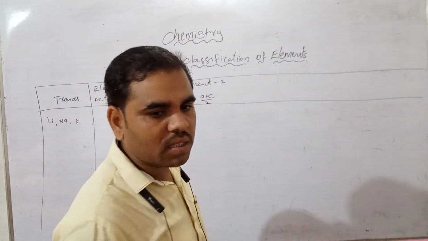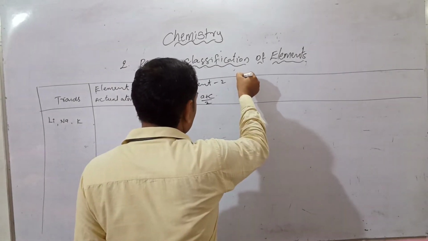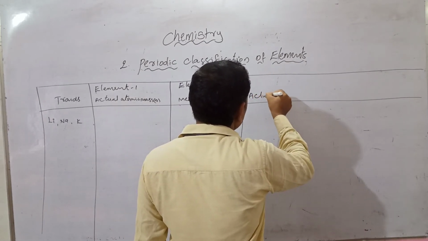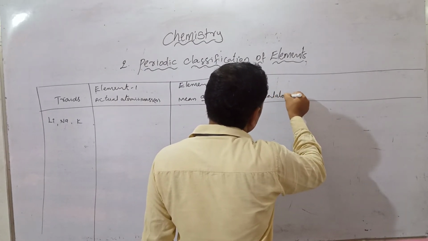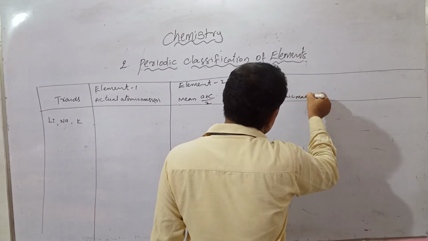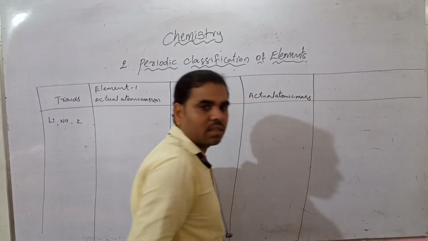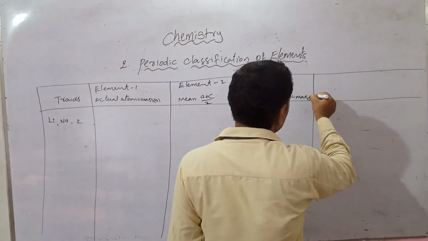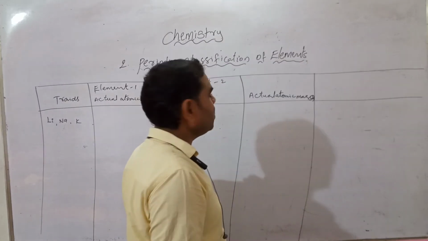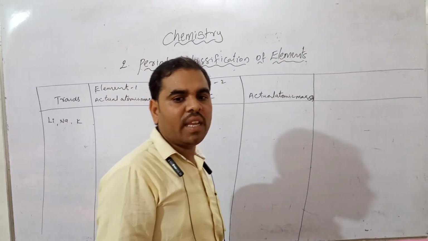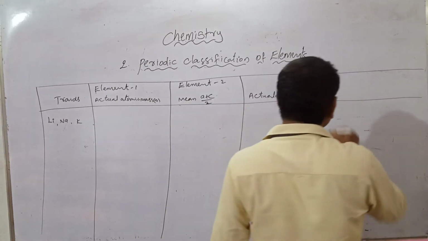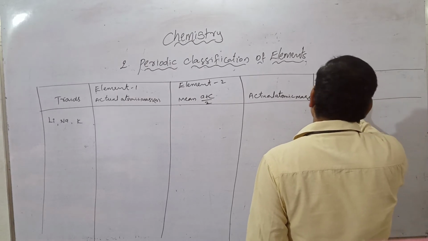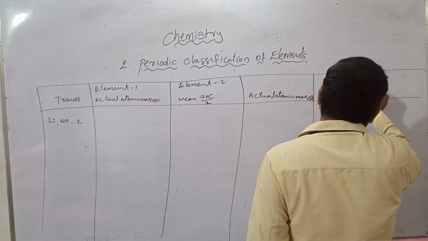Actual atomic mass is B. Next, we have to see element 3, actual atomic mass.